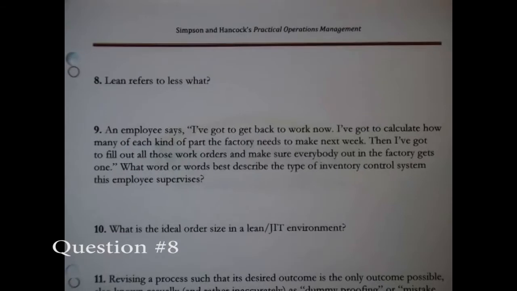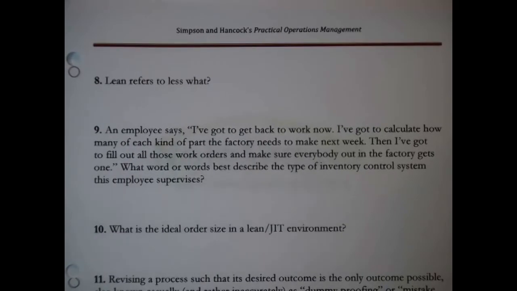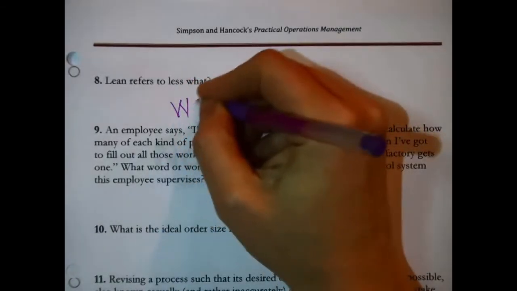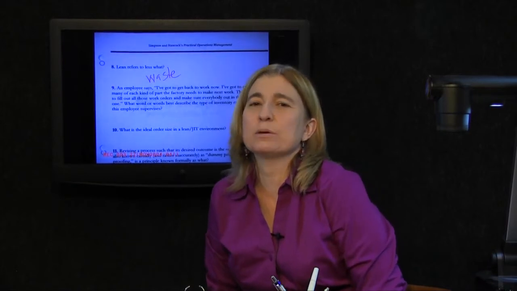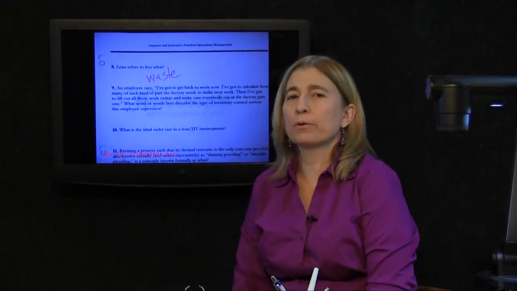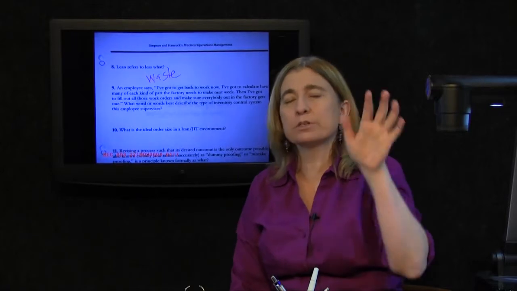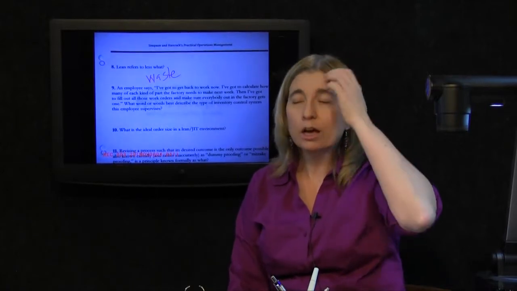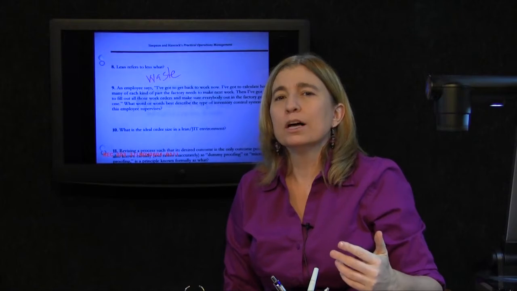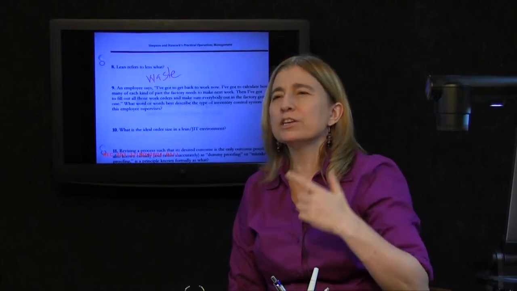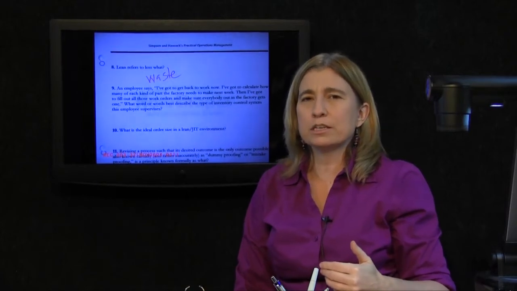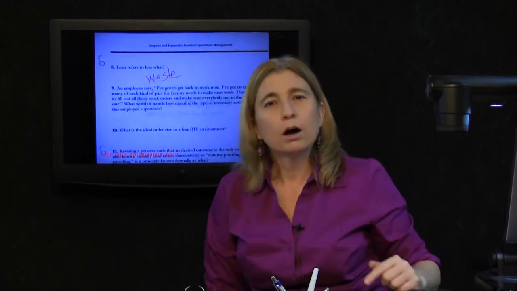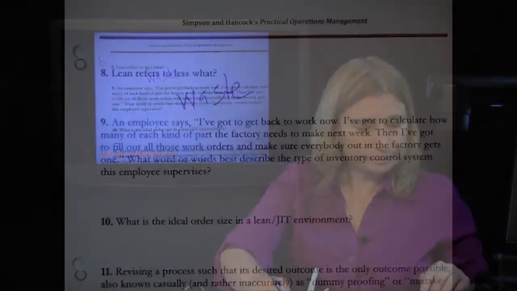Lean refers to less what? Lean refers to less waste. A perfectly lean system is a system that operates theoretically absolutely without waste. Lean can also refer to less inventory. The implication is that the inventory in the previously not lean system was itself wasteful. All right, now, next question.